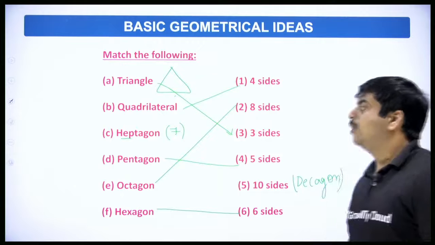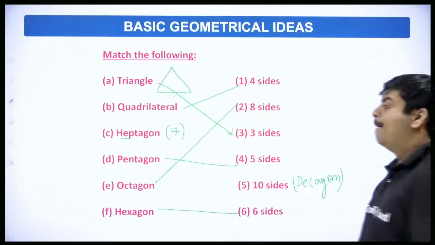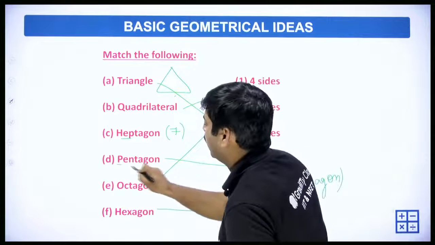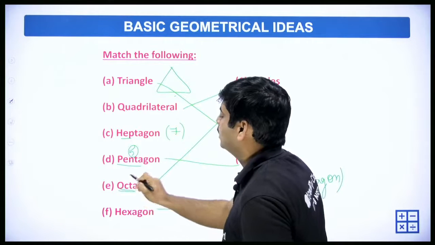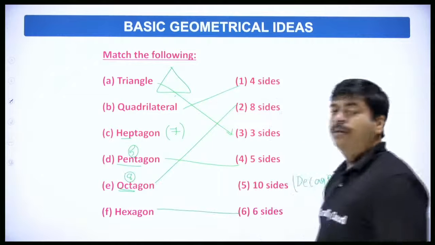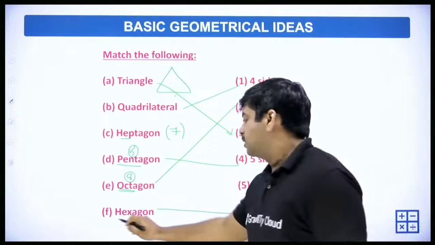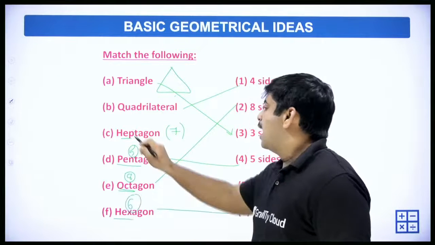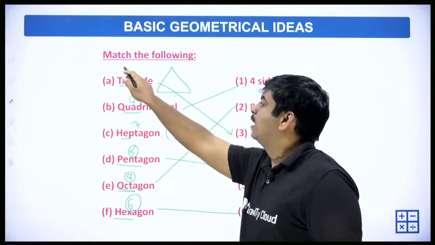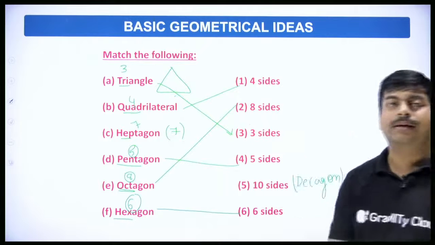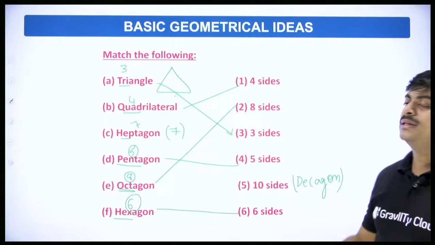Right, so this is how the names are given. Once again, penta means 5. Pentagon, 5-sided. Octa means 8. Hexa means 6. Hepta means 7. Quad means 4, quadrilateral. Tri means triangle, 3-sided. So these terminologies are very important.